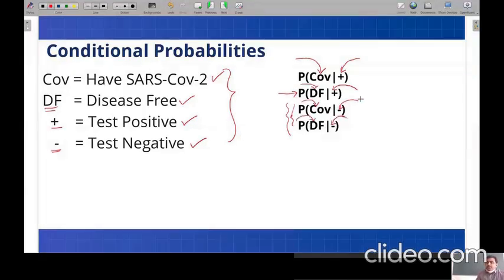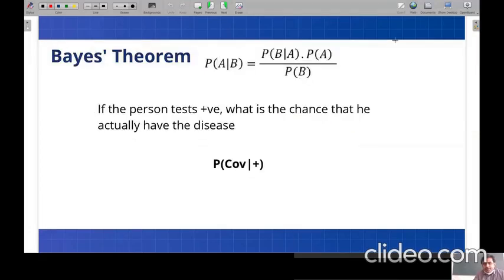So these are the probabilities that you can find using this Bayes theorem. This is a very good application of Bayes theorem, and I'm going for the first one. The remaining you can check later for a given problem.